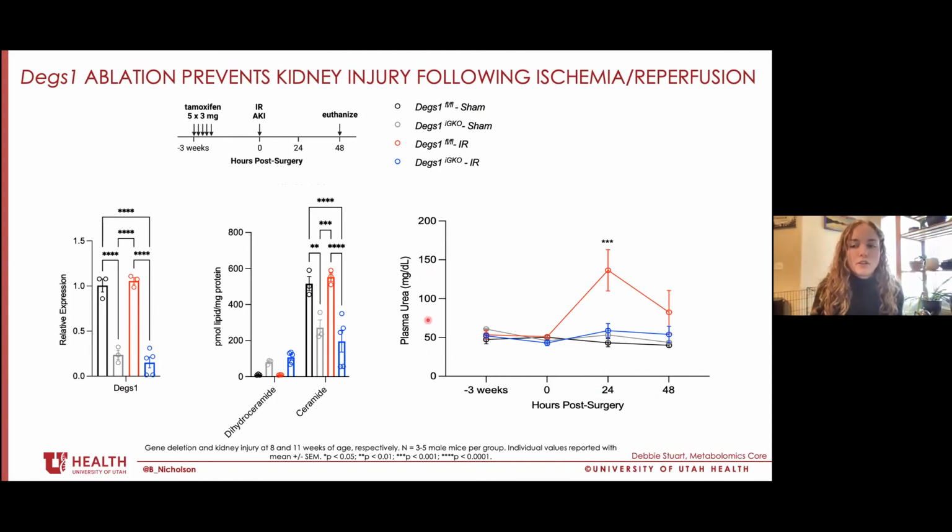High blood urea nitrogen is a clinical marker of kidney disease. And what was really exciting for us was that the knockout animals who received an ischemia reperfusion injury, in blue, were protected from this spike in plasma urea levels observed in the flox control animals 24 hours after surgery.